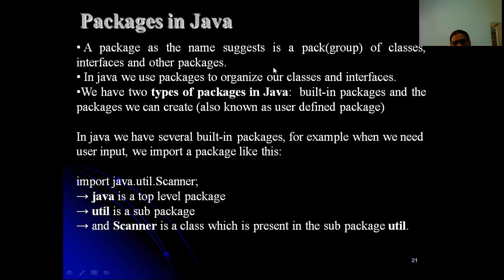Okay, next is packages. What actually are packages? You might already have used these packages, right? java.lang, java.io, java.util. Those are the different packages you have already used in your lab programs. You have seen them already. So let us discuss what a package actually is, and what the different kinds of packages in Java are. A package is, as the name suggests, a collection of classes and interfaces, or other sub packages. We can call it a package.